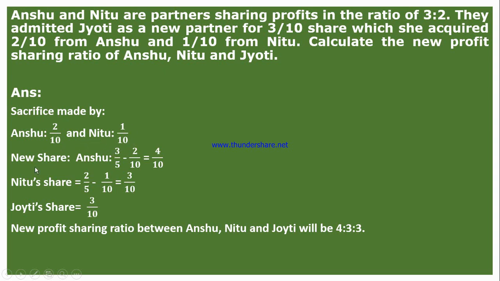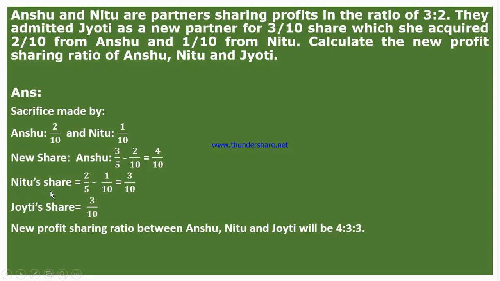Now to calculate the new share, the method is the same as in the last question. What will be the new share of Anshu? She had 3 by 5 minus how much she has sacrificed, that is 2 by 10, which is equal to 4 by 10.